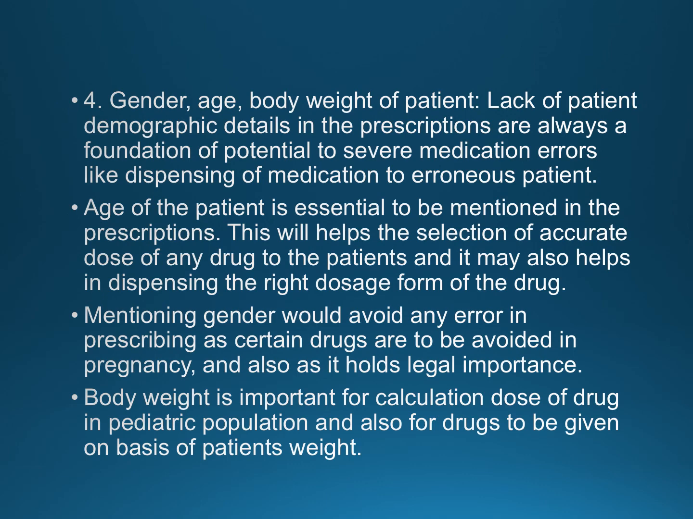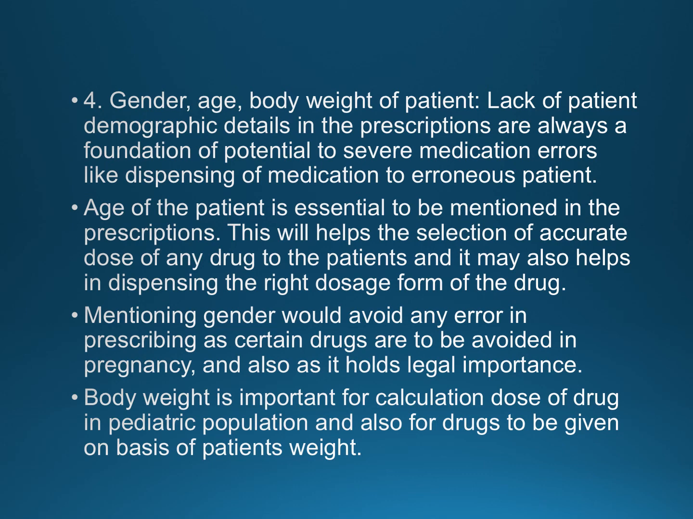Next subpart is the importance of gender, age and body weight of the patient. Lack of patient demographic details in the prescription is always a foundation of potential severe medication errors, because these details of gender, age and body weight are very important. They can lead to severe medication errors like dispensing of medication to the erroneous patient. Now, why is age important? Age of the patient is essential to be mentioned in the prescription, as it will help the selection of accurate dose.